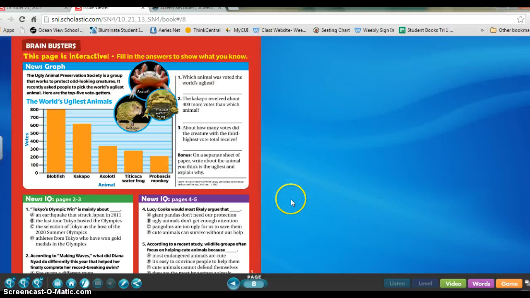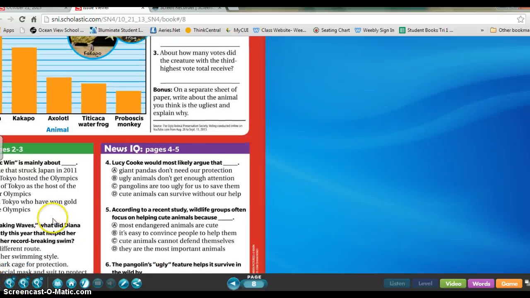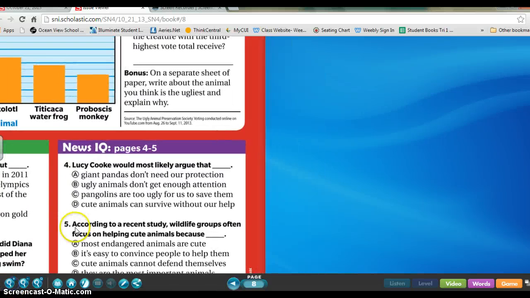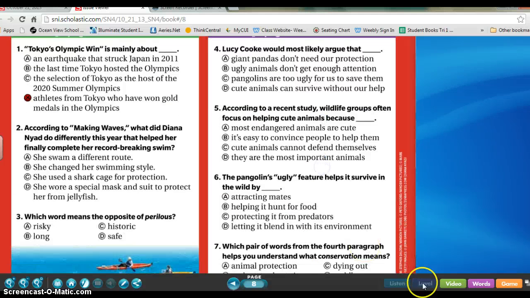And you can also go ahead and ask the questions at the bottom. Tokyo's Olympic win is mainly about, and then together as a group discuss what you think is the best answer. You can zoom it again. And once you all have voted and which one you think is the best answer, select it. And if it's wrong, it will make that buzzing sound. And if it's right, it will tell you. This should take you the entire 30 minutes.